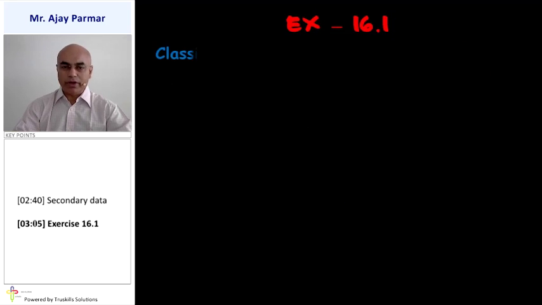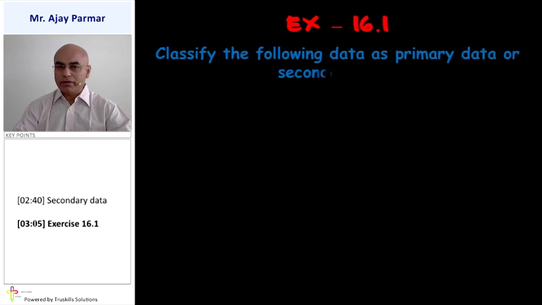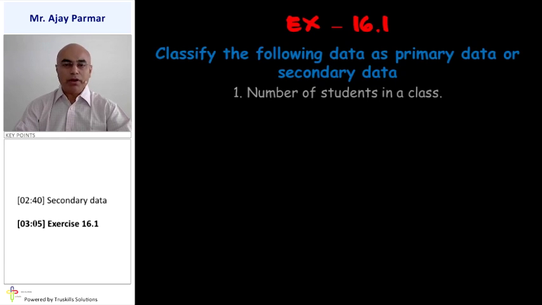Exercise 16.1. For the given statements, we are supposed to identify whether the given data is primary data or secondary data. The number of students in a class. Now you know that you can calculate how many students are there in a class without depending on any other survey, and therefore this will be considered as primary data.